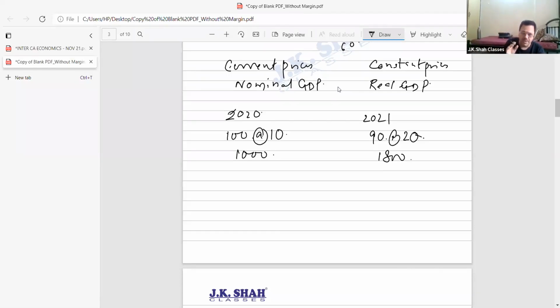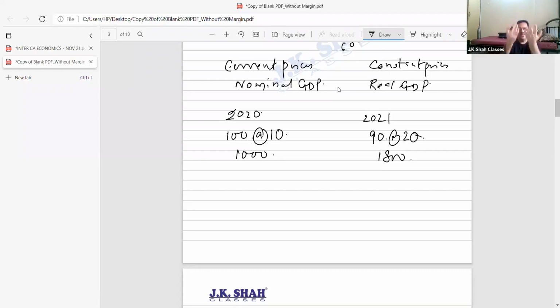National income has become more because of the rise in price. So inflation has made our national income look bigger. Modi will become very happy: I became prime minister and national income increased. But the problem is prices have gone up, so I need to deflate that rise in price.